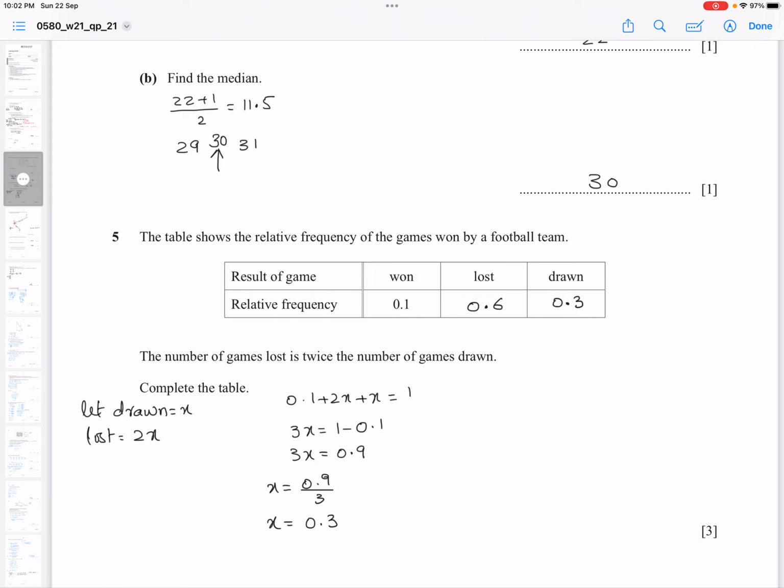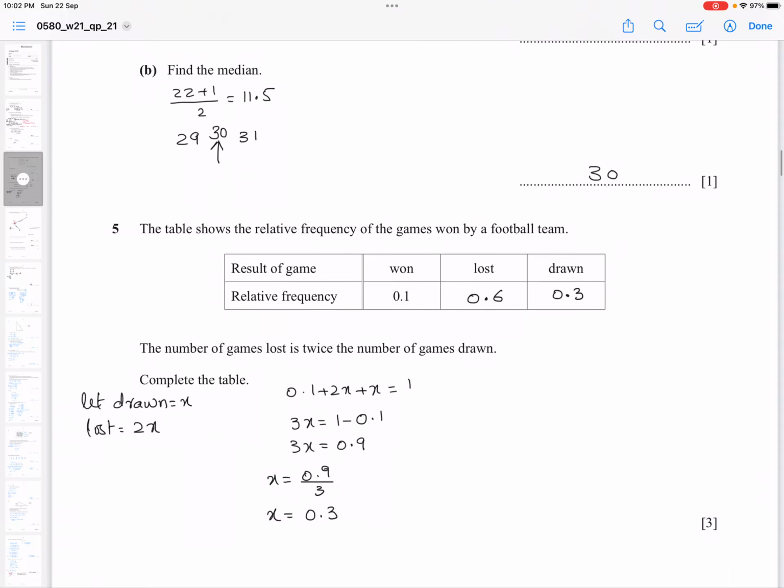So you add all of them: 0.1 plus 2x plus x is equal to 1. Equate it with 1 because the total relative frequency always adds up to 1. So from here you find the value of x, which is 0.3.